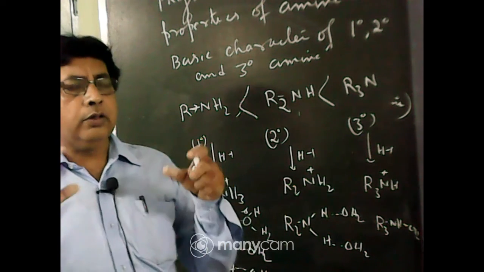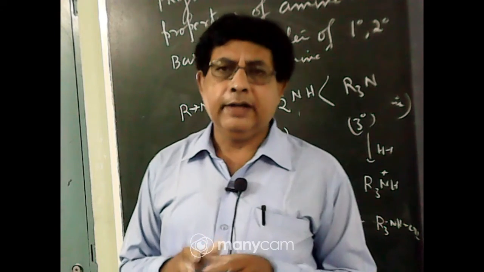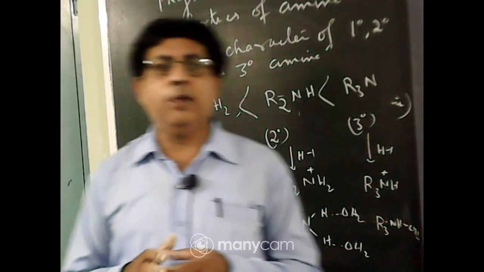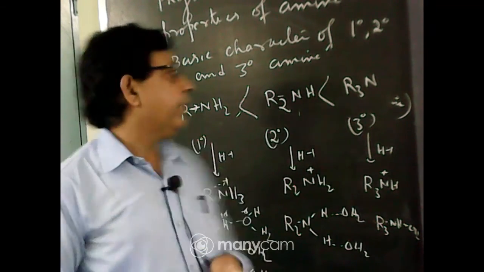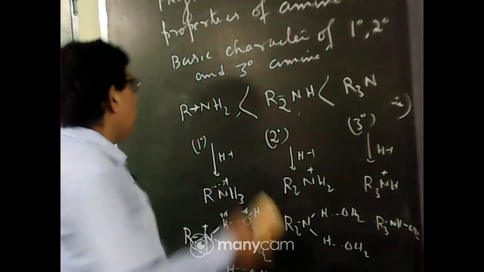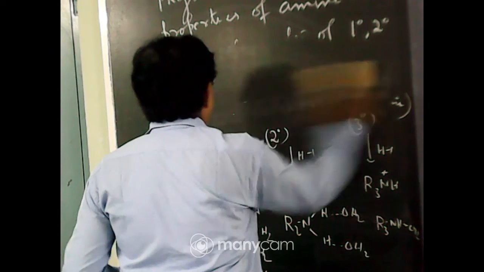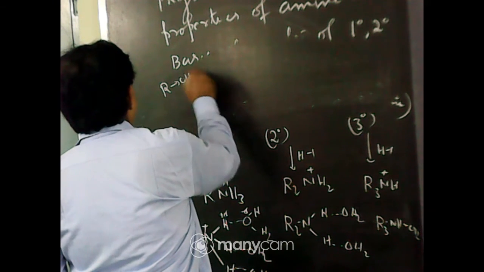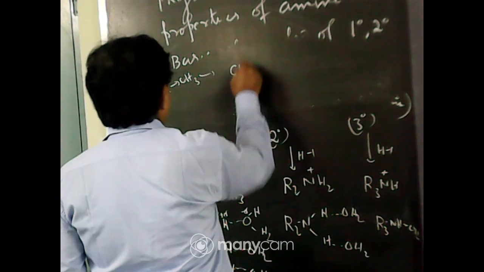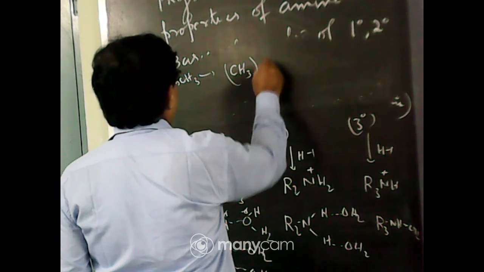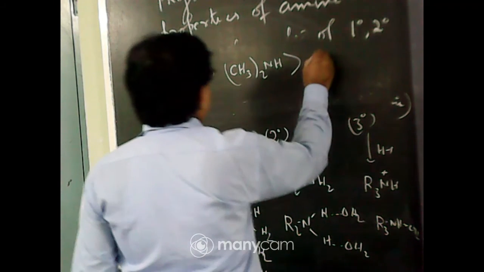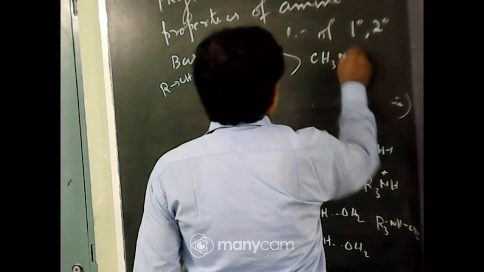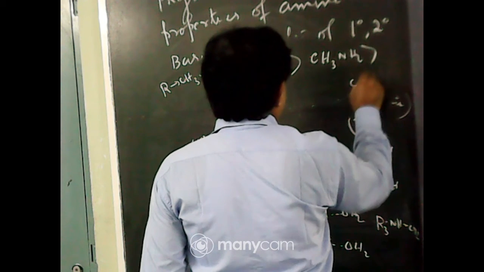Now if we consider all these three factors, that is plus I effect, solvation of ion and the steric hindrance, it has been found that the most basic is the secondary amine. So if the alkyl group is methyl group, then most basic is secondary amine (CH3)2NH, then primary amine, then tertiary amine.